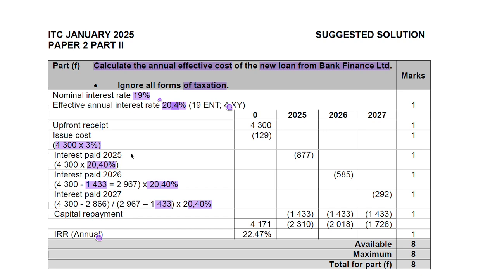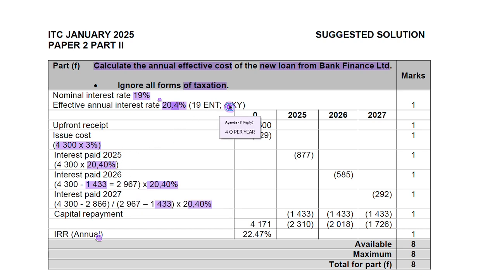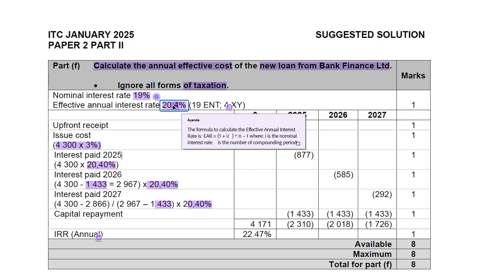Now you need to calculate the interest. How do you go about calculating the interest paid? You're going to say 4.3 times 20.40, then you get 877. So that is an effective interest rate for the full year, and it has taken into consideration that it is paid quarterly. That is why we had to get the effective interest rate, because the interest is paid quarterly and we're going to calculate for all the quarters per year.